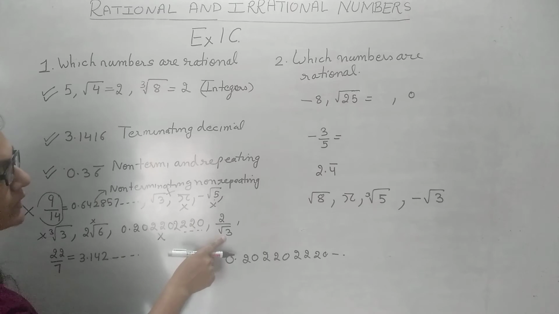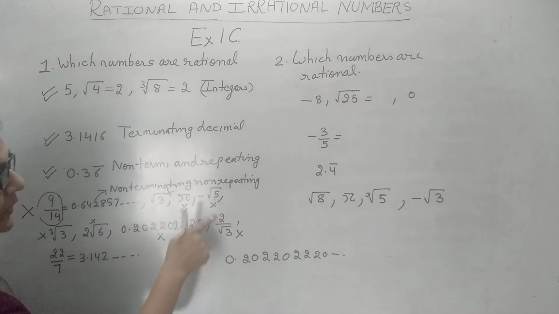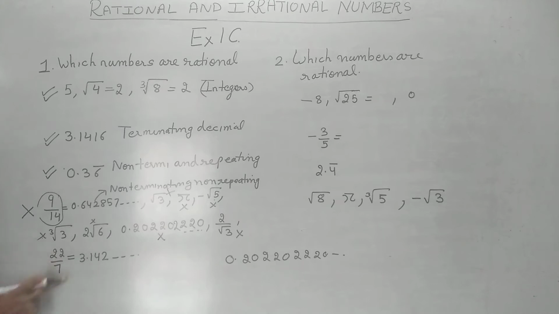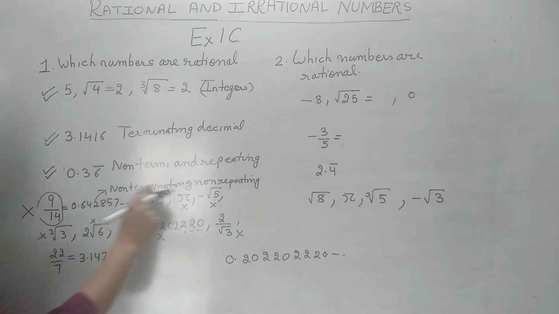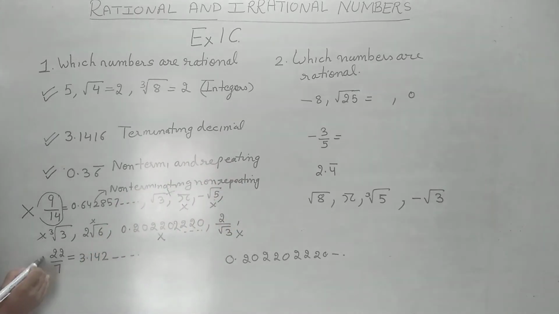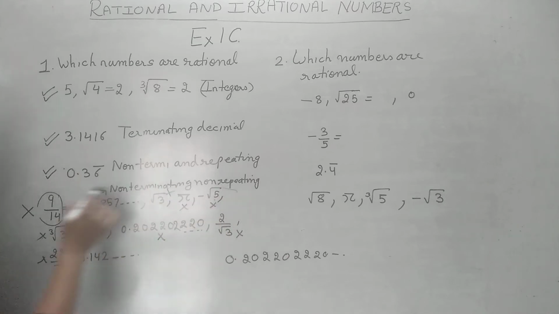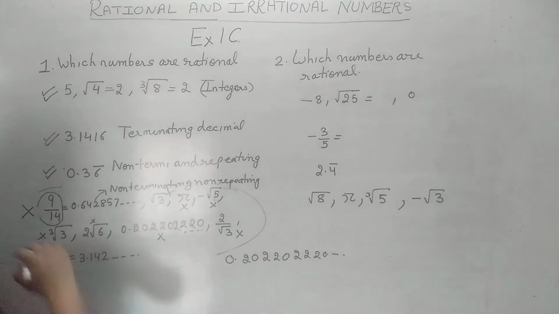Now 2/√3. Rational over irrational is irrational. Rational 2 is an integer, so it is rational. √3 is irrational. Rational over irrational is again irrational. What about 22/7? To find it out we divided it. We got this value which is non-terminating and non-repeating. Hence this is also irrational. So only these were the rational numbers. This whole are the irrational numbers.